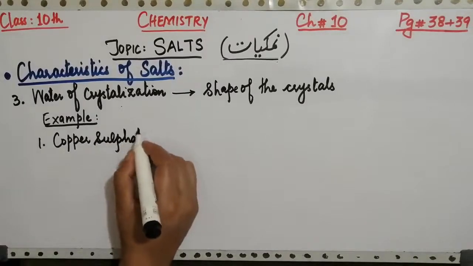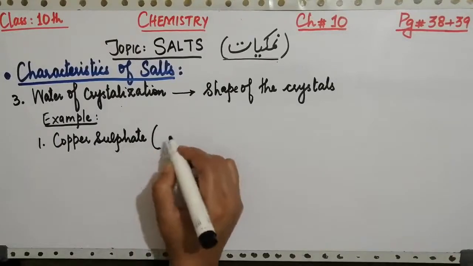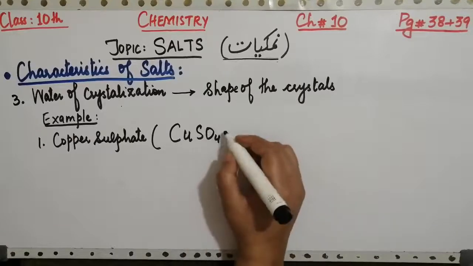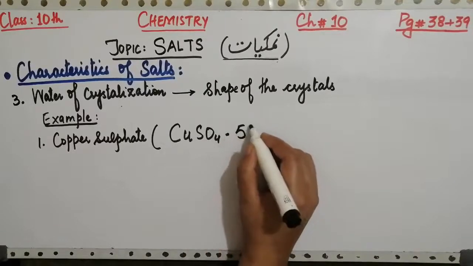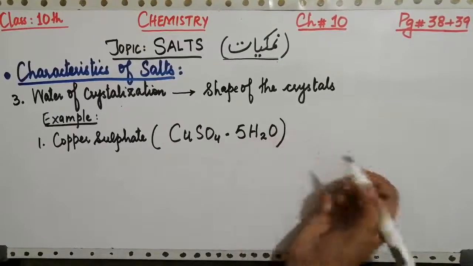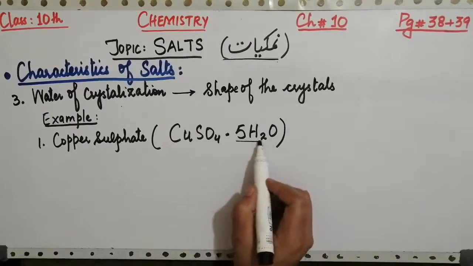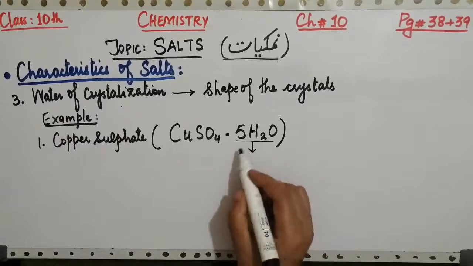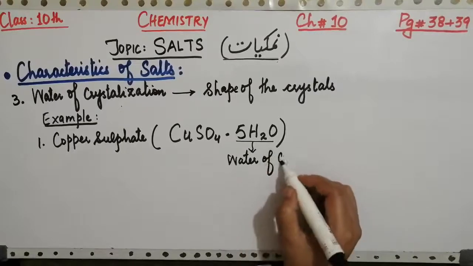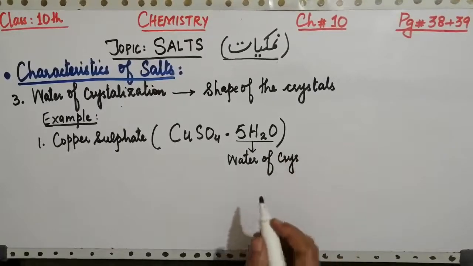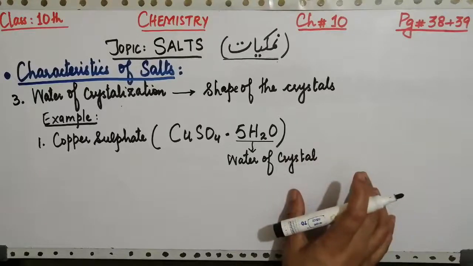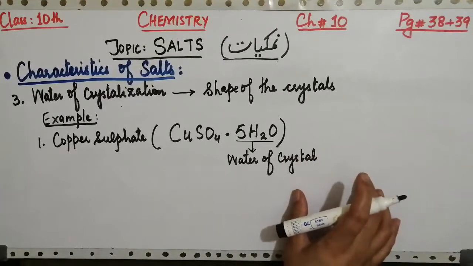Now copper sulfate has the formula CuSO4 along with 5 water of crystallization. 5 molecules of water are present in this formula. So this part of the formula indicates water of crystallization, which indicates that the water of crystallization present in any salt is responsible for giving shape to the crystal.